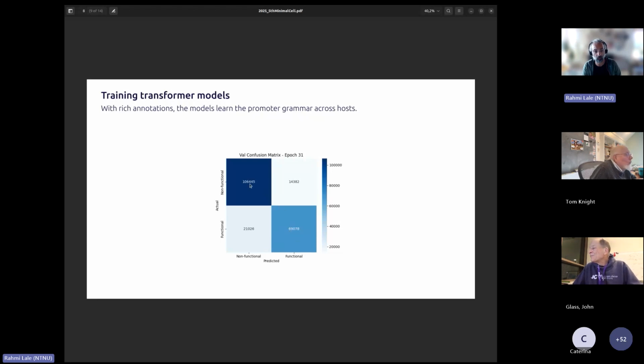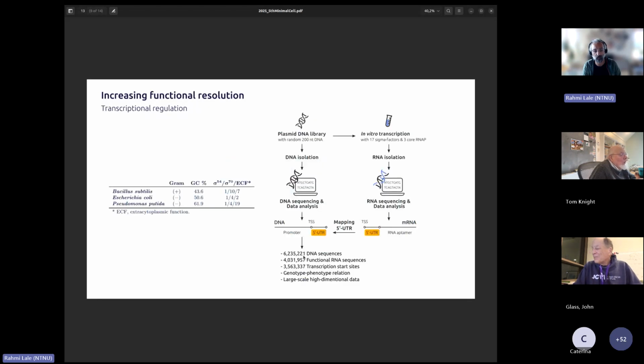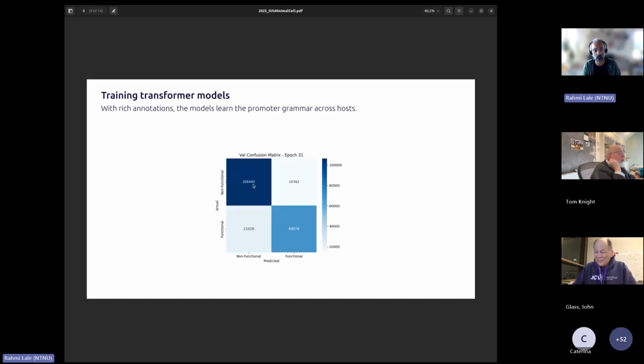And this is an important parameter to consider. Non-functional means that when we generate these large data sets, we don't only have sequences that do work, we also generate a quite large data set consisting of non-functional sequences. Why is that important? There is a phenomenon called negative data set in model development, and the richer the negative data set is, the better the models learn. Hence, generating functional sequences plus a large number of non-functional sequences makes the model learn much better.